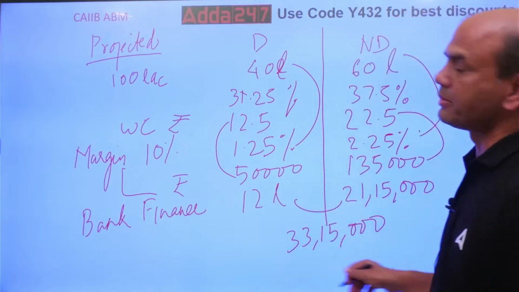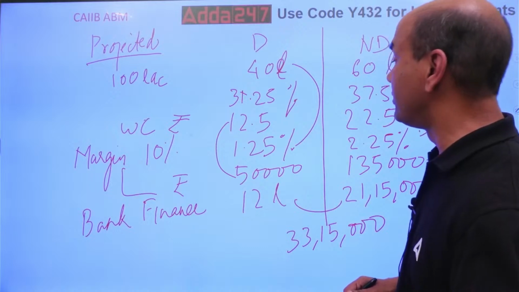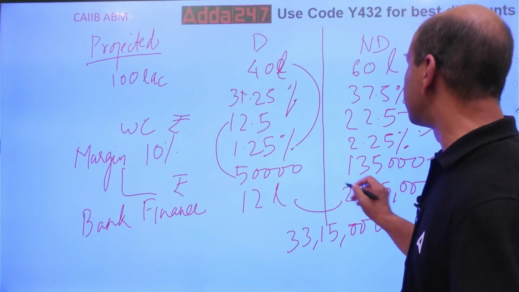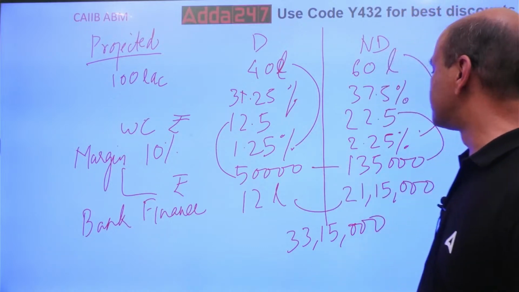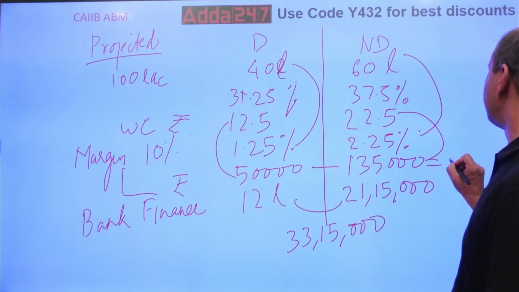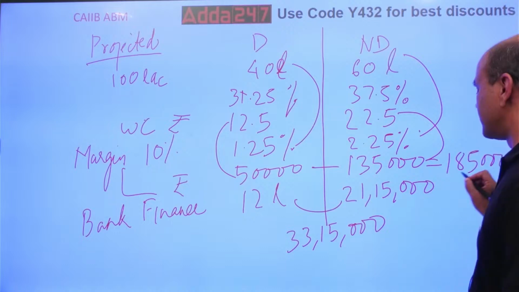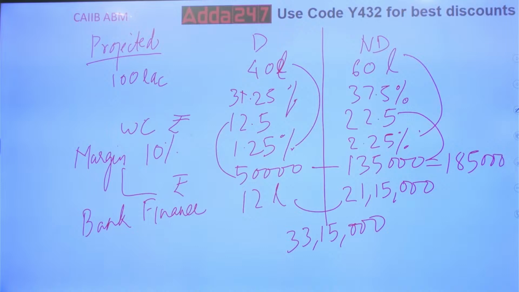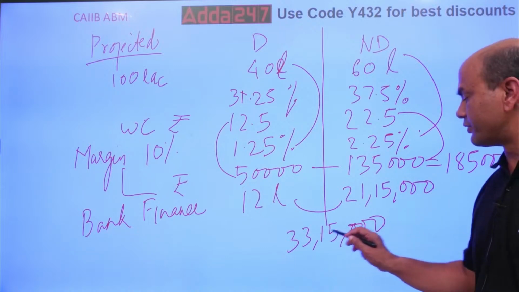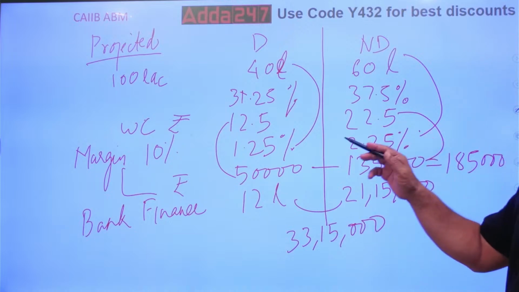This will be my net bank finance or working capital finance by the bank. And what will be the margin of that customer? The margin of that customer will be the addition of these two: 135 plus 50, so it will be 1,85,000. This much will be the margin. So this is how the calculations are done. 33 lakh 15,000 will be the bank finance, and 1,85,000 will be the margin.